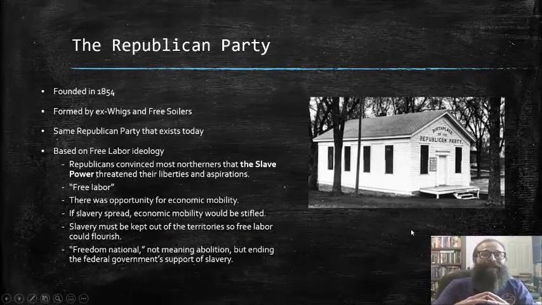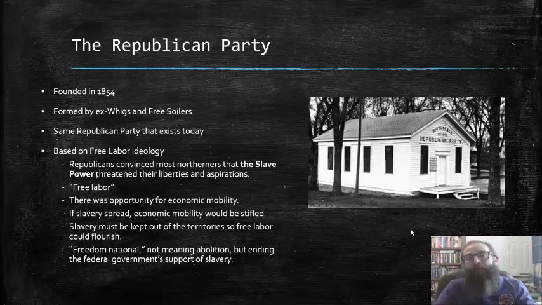Another new party was formed in 1854, this being the Republican Party, which was formed primarily by ex-Whigs and Free Soilers, and it pretty much signaled the end of the Free Soil Party as most of them folded within the Republican Party. Now, this is the same Republican Party that still exists today, and the party was based primarily on free labor ideology. Republicans were able to convince most Northerners that the slave power threatened their liberties and aspirations, and they adhered to this idea of free labor.